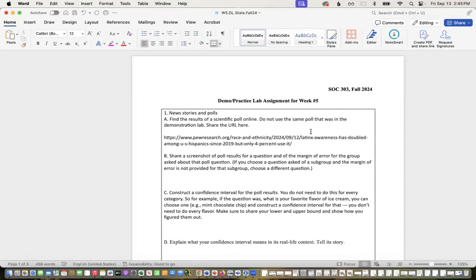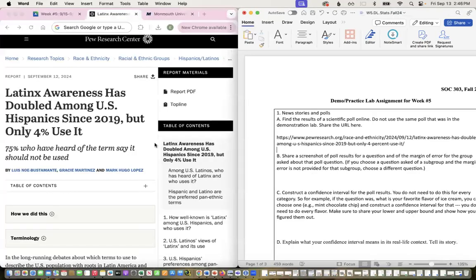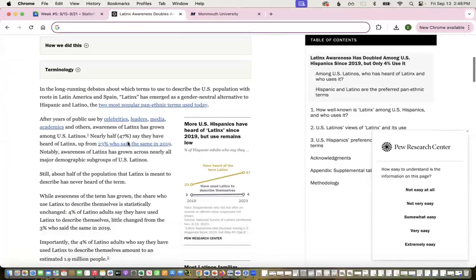It says, share a screenshot of poll results for a question and of the margin of error for the group asked about that poll question. If you choose a question asked of a subgroup and the margin of error is not provided for that subgroup, choose a different question. So like if I want to see a certain age demographic or a certain political party or whatever else, but the article doesn't give me the margin of error for that, I'm not going to use that because I don't want to do those calculations. I'm using one that already gives me the margin of error. Okay, so I need to find a result.